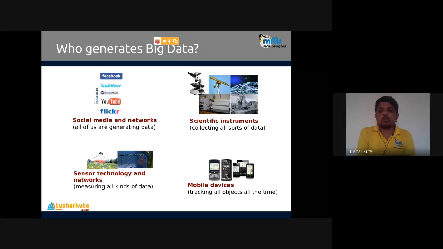Mobile devices, everyone is having one. You take photos of everything, we upload it, we save it. We are downloading videos and photos from WhatsApp and saving them. It is getting saved daily. Maybe 2 GB of memory is also not sufficient for us. That's the problem. Mobile devices track all the objects all the time, and that's how we generate the data.